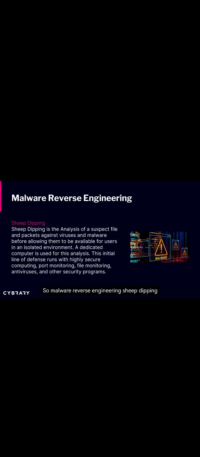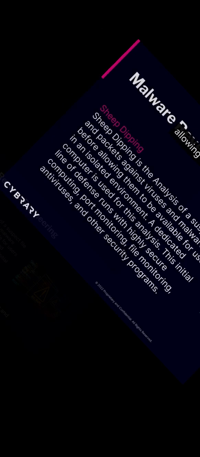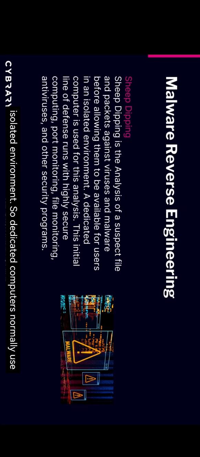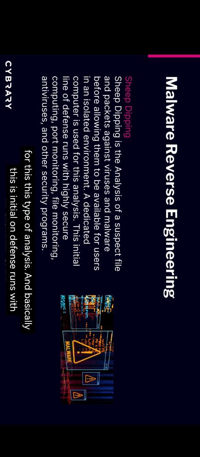Malware reverse engineering. Sheep dipping is an analysis of suspect files or packets against malware and viruses before allowing them to be available for users, in an isolated environment. Dedicated computers are normally used for this type of analysis, and basically this is the initial line of defense. It runs with highly secure computing, port monitoring, file monitoring, antivirus, and other security programs. So, it's almost like an isolated sandbox environment where this malware is being analyzed, looking at its different characteristics.